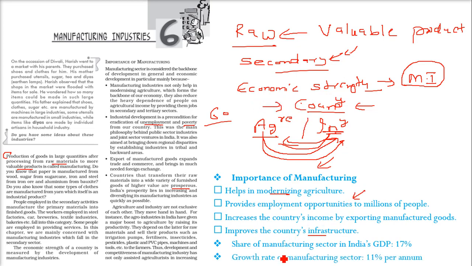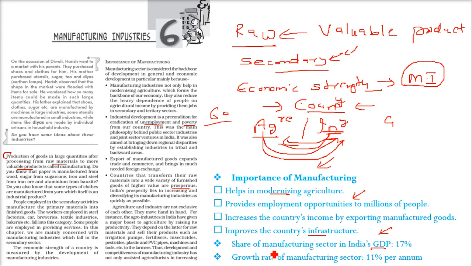So, the growth rate of the share of the manufacturing sector in India's GDP. GDP is our gross domestic product. GDP decides the country's growth. Whatever GDP is doing, gross domestic product, has many things which are affecting it.